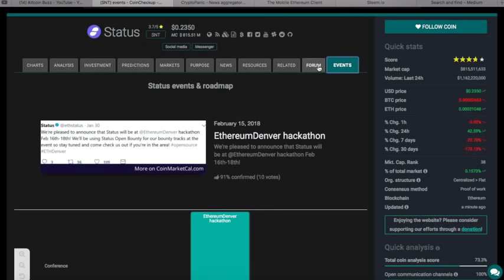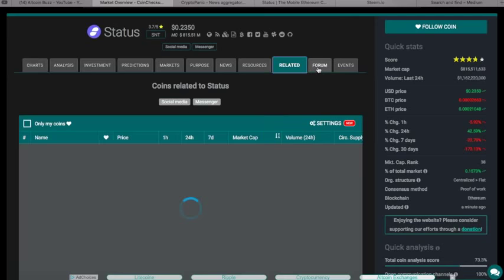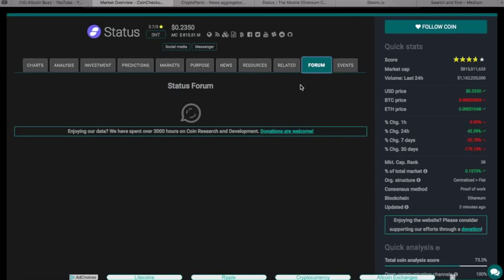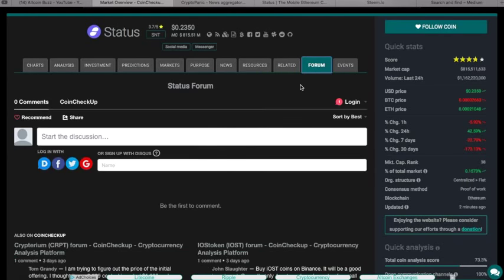Find out what these guys are doing at that event. Find out if anybody's speaking from the company, if they're going to release anything, and go on coinmarketcal.com, put in SNT, find out if they're going to do a coin burn, find out if they're going to do any kind of wallet, any kind of exchange that they're going to be added to. Those are the important events. Related and forum, we went through that on Steem, and I'm not going to take the time right here.